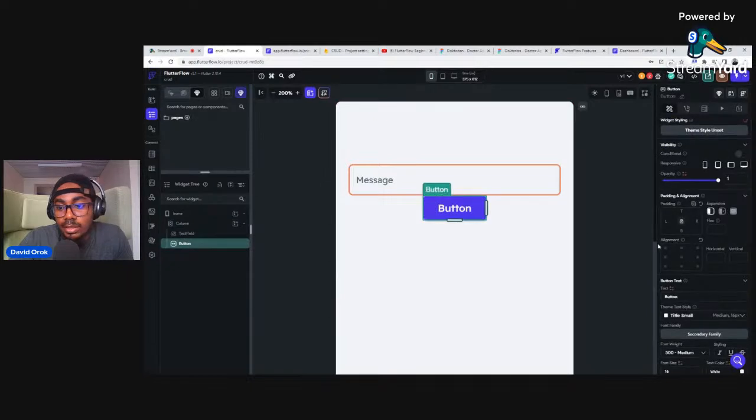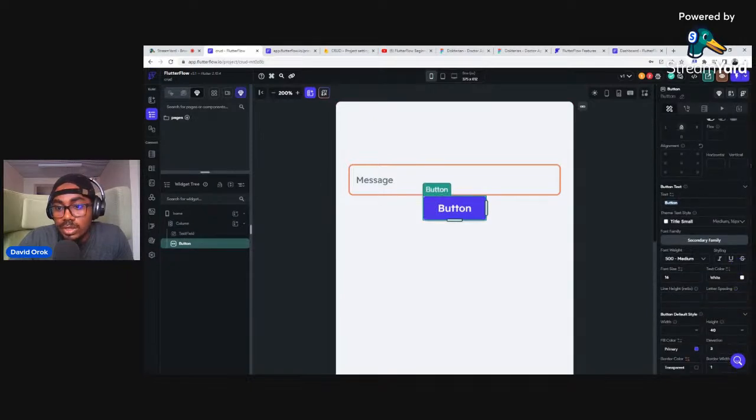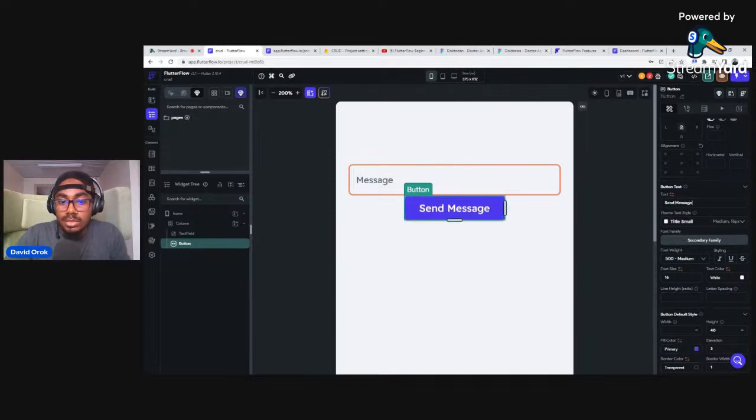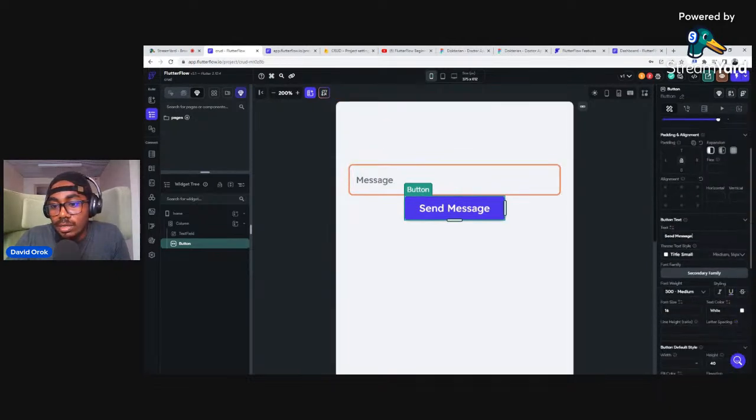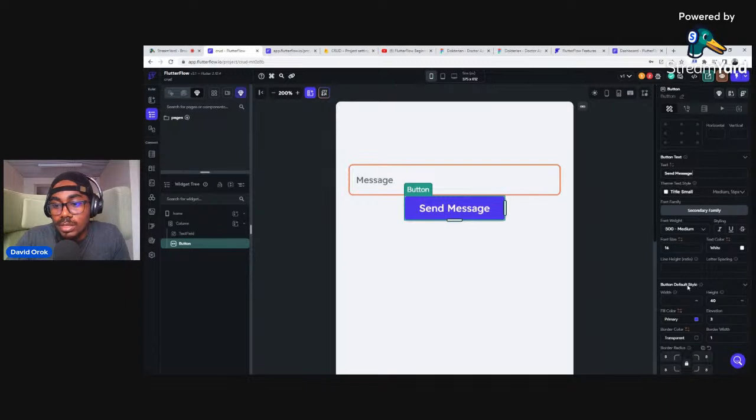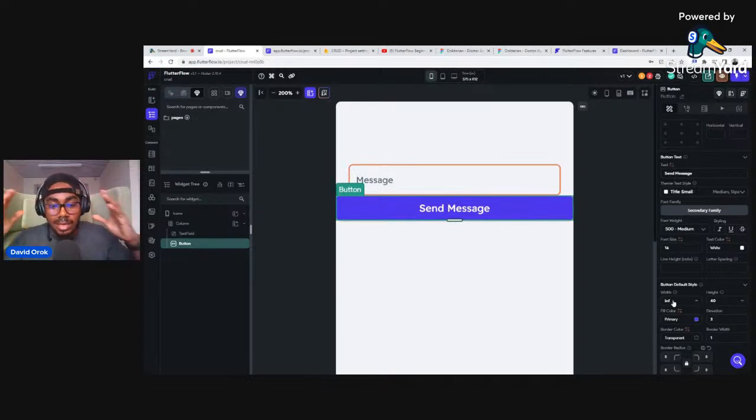All right. So in this button, I am just going to say send message. And I want to make this button spread maximally, taking the same dimension as this text field. So I will go ahead and scroll down. You'll see something here that says button default style. And I can click here to say infinite. I mean, I want the width to be as large as the screen size.